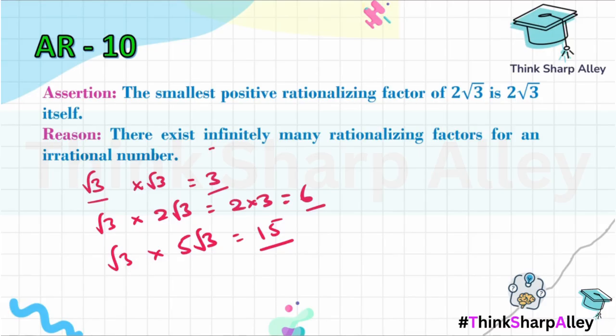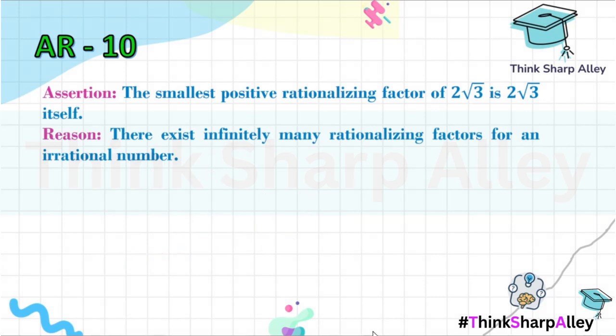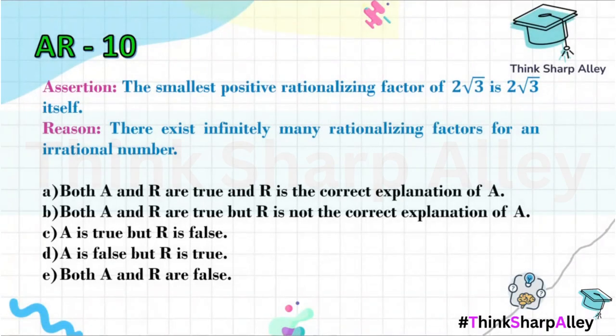So there exist infinitely many rationalizing factors of an irrational number, and this reason is absolutely true. So let's move on to the options. So here the correct option will be A is false but R is true.